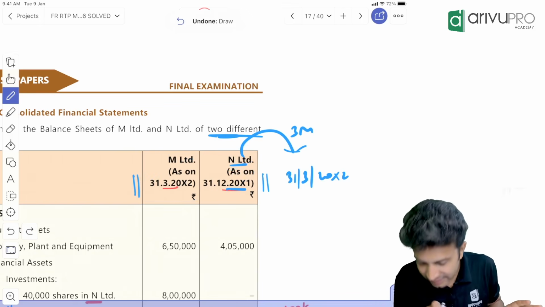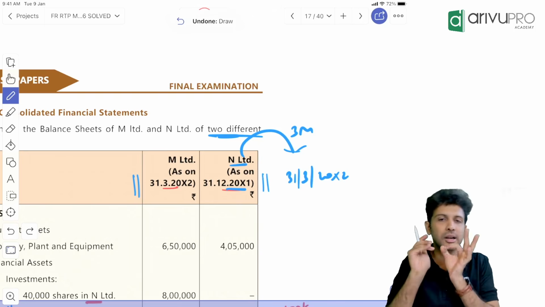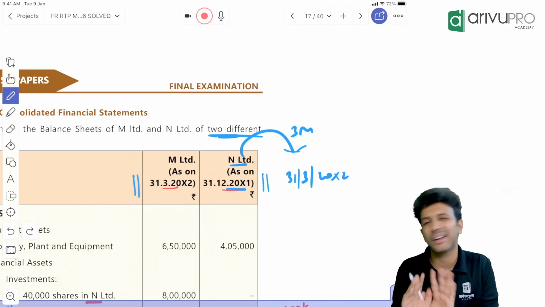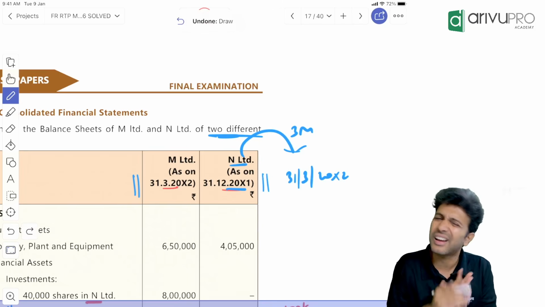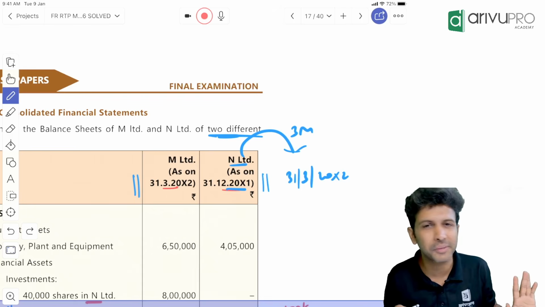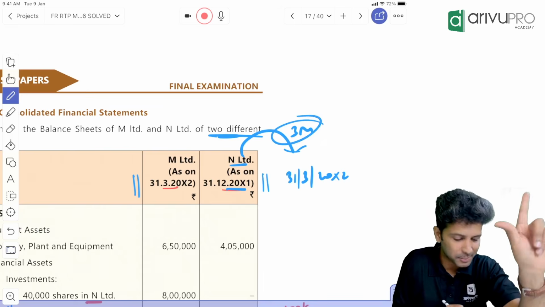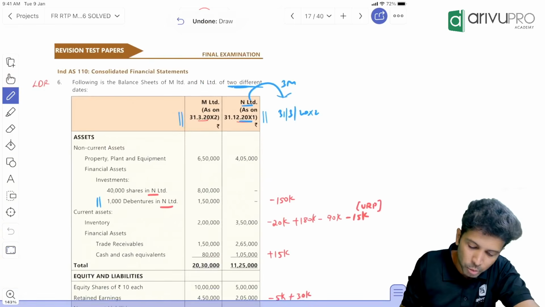Okay, people. Giving the effect of this 3 months' transaction is the crux, or new adjustment, in this particular problem. If you give it properly, consolidation is very easy over here, because it is a basic consolidation problem. Hardly any adjustment is there. Okay, sir. But the crux is this 3 months' count. All right, let's move forward.